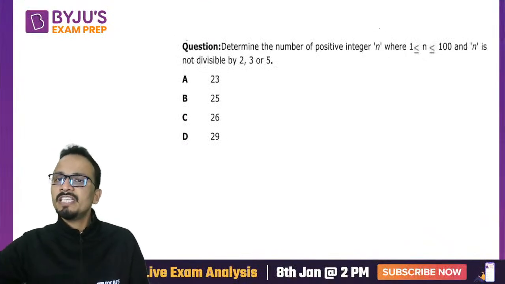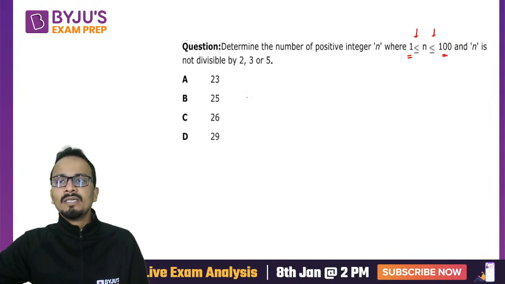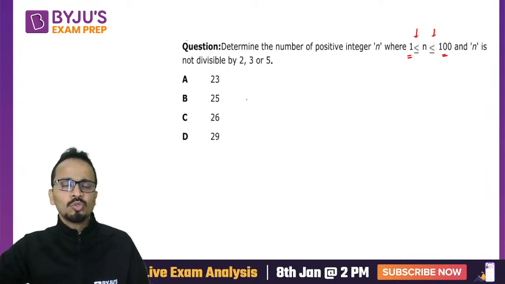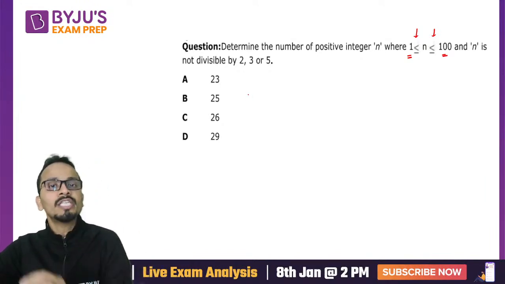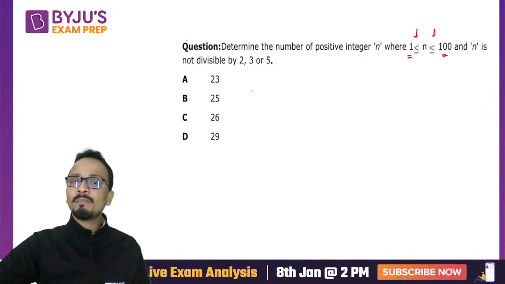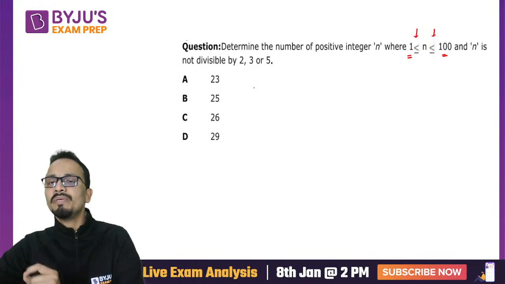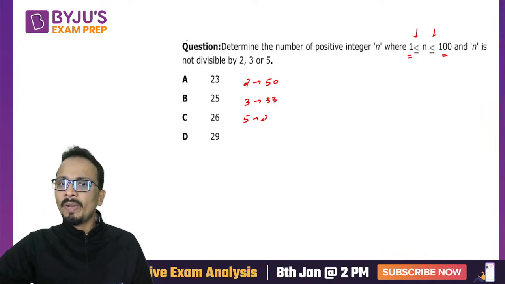Determine the number of positive integers n from 1 up till 100. Careful about these signs, they are including 1 as well as 100, such that n is not divisible by 2, 3 or 5. So I'll find out how many numbers are divisible by either 2 or 3 or 5, and then subtract this number from 100 to get the answer. For this, I'll take help of the set theory formula for A union B union C. The multiples of 2 up till 100 are 50, multiples of 3 are 33, multiples of 5 are 20.